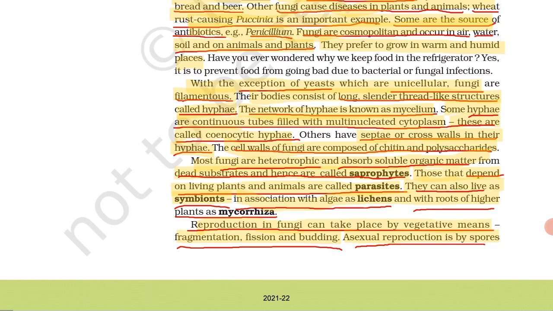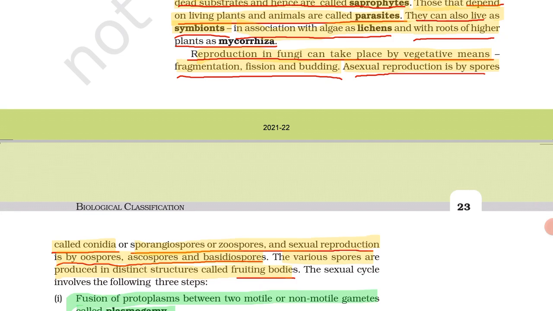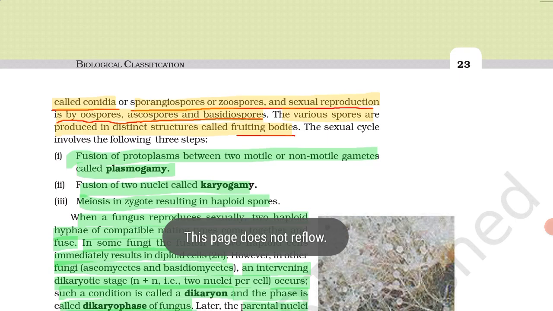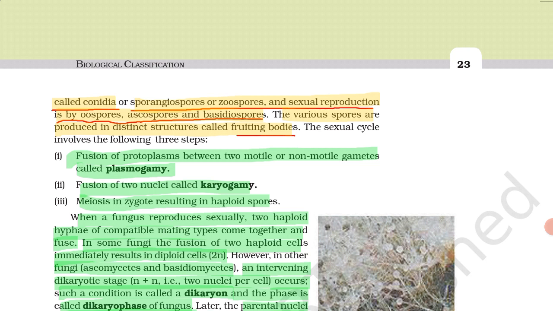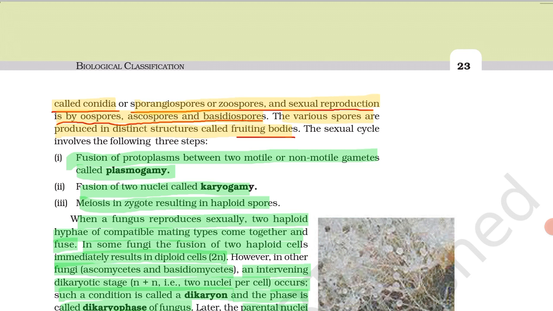Then reproduction in fungi can take place by vegetative means: fragmentation, fission and budding. Asexual reproduction is by spores called conidia. In fungi, asexual reproduction is by production of spores, and these spores are called conidia, sporangiospores or zoospores.